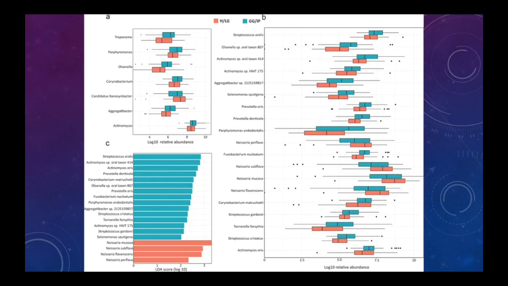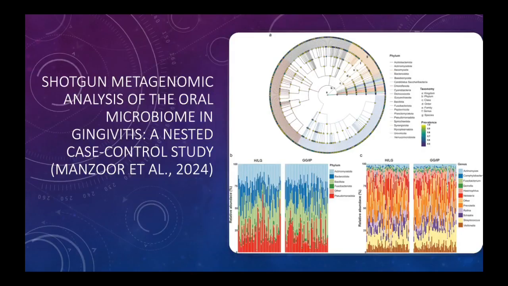And this visual right here is also going to show the taxonomic abundance of different bacterial genera in the two groups. Figure B is going to show the significant bacterial species, the abundance of them, and then C is a histogram showing the distribution of species abundance of the oral microbiota in the two groups. And as you can see, the people with the generalized, the more advanced gingivitis, they have a whole host of bacteria that are higher in frequency, all those blue bars in figure C, whereas the people with the localized gingivitis have a higher degree of abundance of Neisseria bacteria, which was also present in this visual right here.